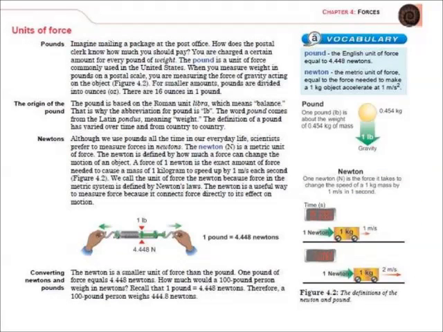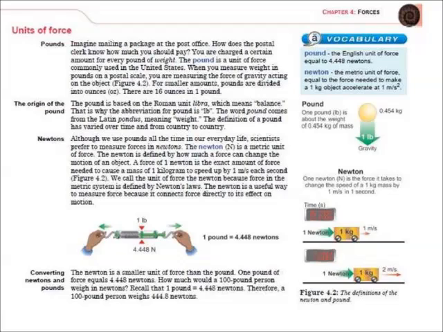Mailing a package at the post office. How does the postal clerk know how much you should pay? You are charged a certain amount for every pound of weight. The pound is a unit of force commonly used in the United States. When you measure weight in pounds on a postal scale, you are measuring the force of gravity acting on an object. For smaller amounts, pounds are divided into ounces. There are 16 ounces in a pound.